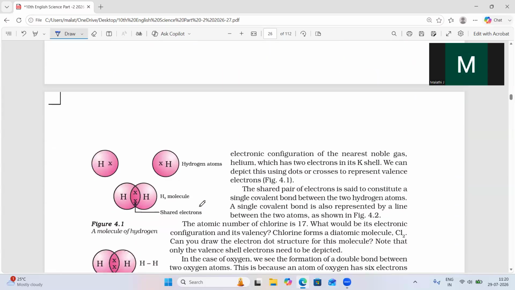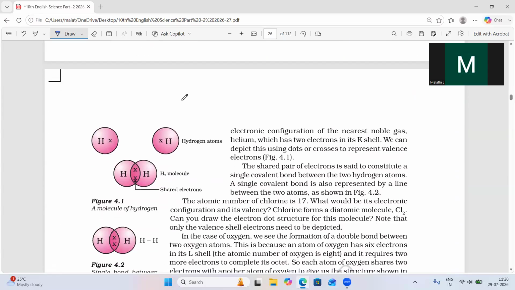So first, the hydrogen atom. If you come to the hydrogen atom, there is one valency electron. The electronic configuration of hydrogen is 1s1. So if you take one hydrogen atom, it has one valency electron, and another hydrogen atom has one more valency electron. By sharing these valency electrons, they will form a bond.